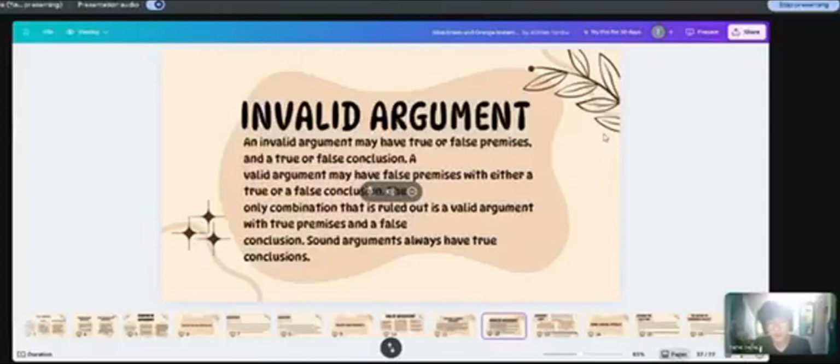Invalid argument. An invalid argument is one where the logic doesn't work properly. Even if the starting points, called premises, are true, the conclusion doesn't necessarily follow. For example, all birds can fly. This is not true since penguins exist, and a penguin is a bird. Therefore, a penguin can fly.